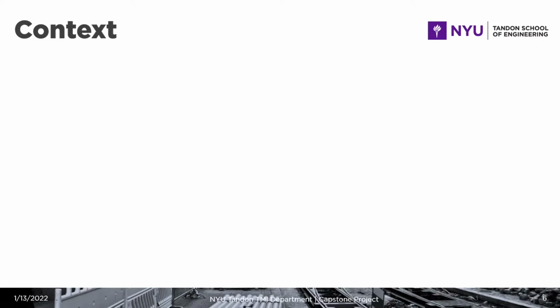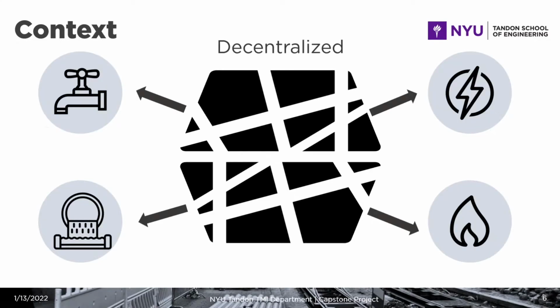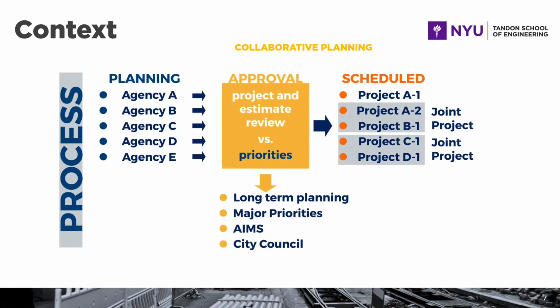Why is this important and what is the context of this particular project? We've discovered that right now data is decentralized. So there is no single source of connected information of all different utilities that are going through cities. At the same time, the process for project approval doesn't allow for a lot of collaboration between agencies. So we have different agencies that have their planning for the projects that they want to develop or execute in a given year.